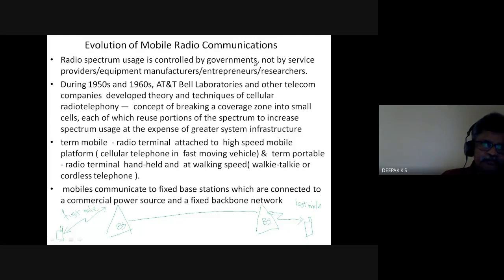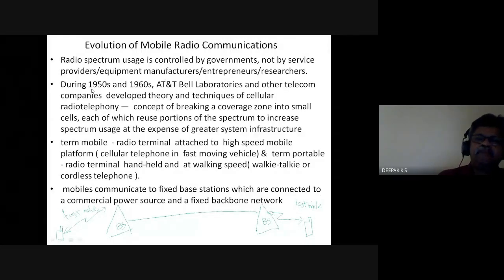So basically, evolution of mobile radio communication. A few things just to be noted. One is the radio spectrum. The basic resources in communication are bandwidth and power. Both are not freely available. Bandwidth and power are the resources of communication. Radio spectrum usage is controlled by the government, not by service providers, equipment manufacturers, or entrepreneurs. You don't get this spectrum for the asking. You have to pay, and it is controlled by the government.